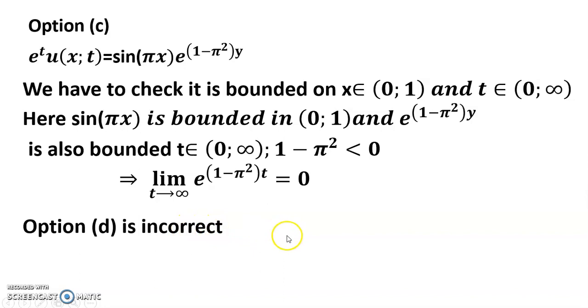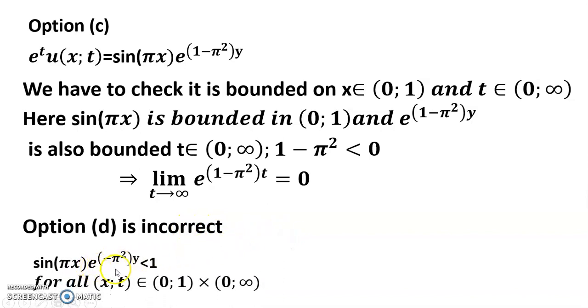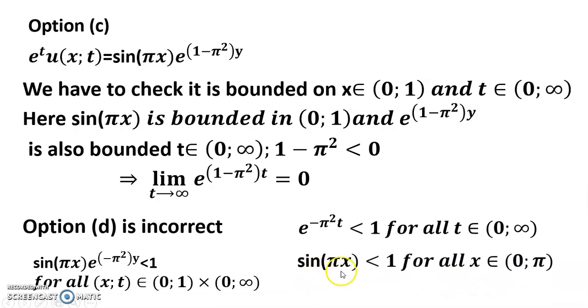And option D is incorrect because sin(πx) e^(-π² t) is less than 1 for all (x, t) in (0, 1) × (0, ∞), since e^(-π² t) is less than 1 for all t in (0, ∞), and sin(πx) is less than 1 for all x in (0, 1). Thanks for watching. I hope I could clear this concept.